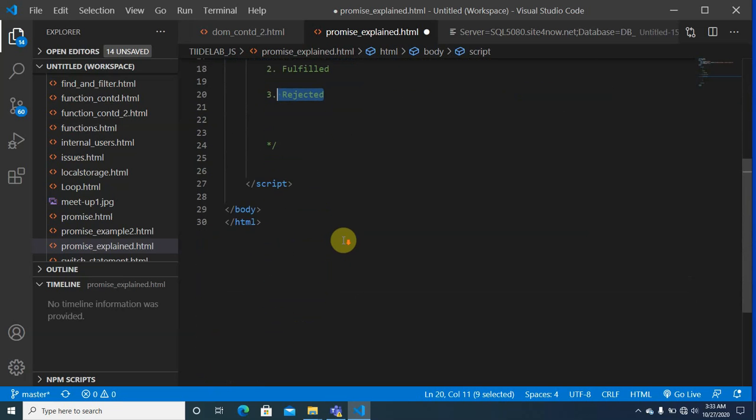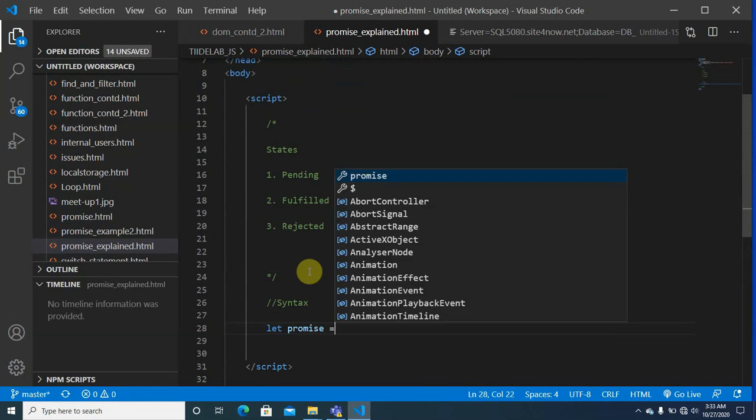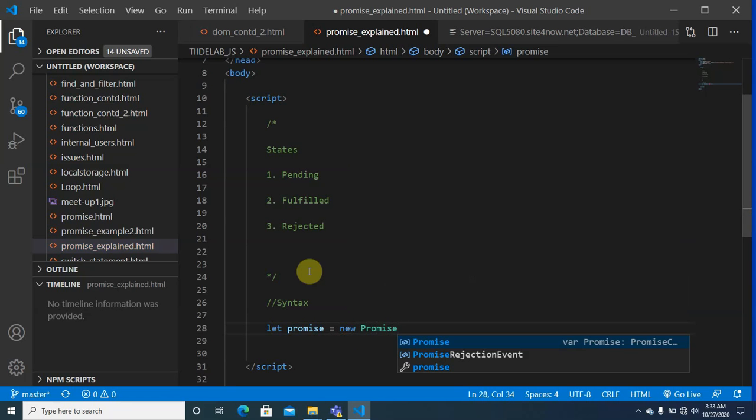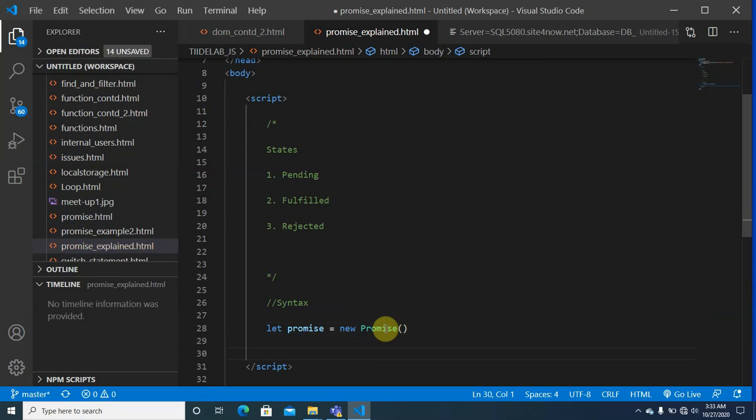Let's see the syntax of a promise itself. The syntax is very, very simple. It's as simple as saying let promise equals new Promise, just like you instantiate any object or any class.